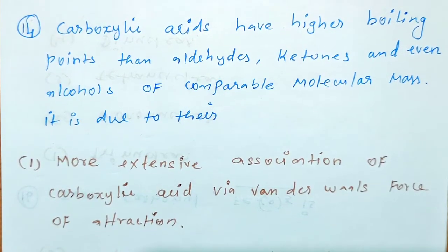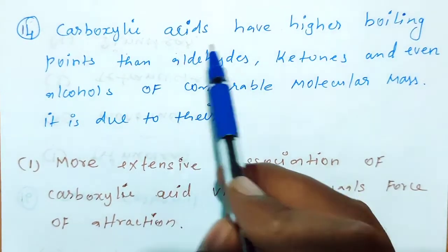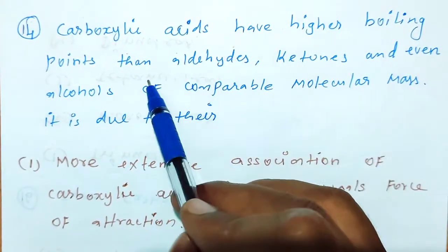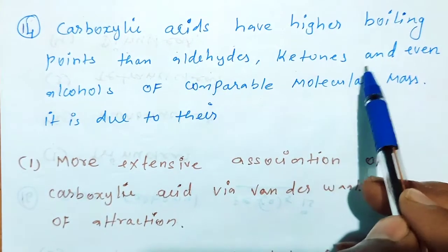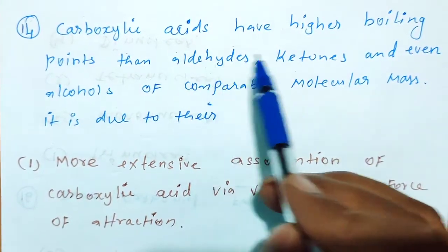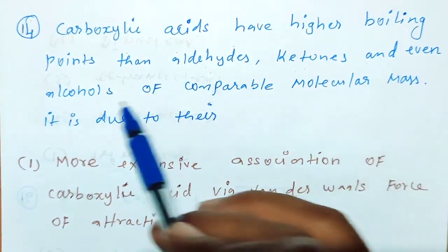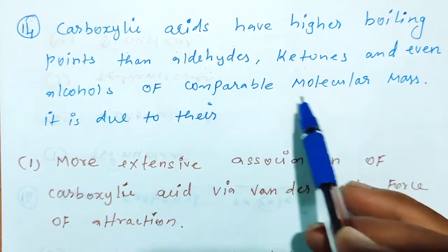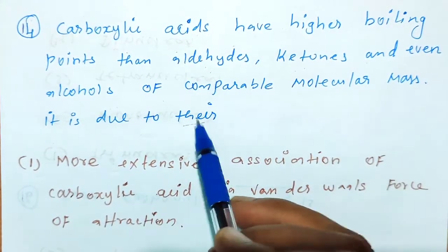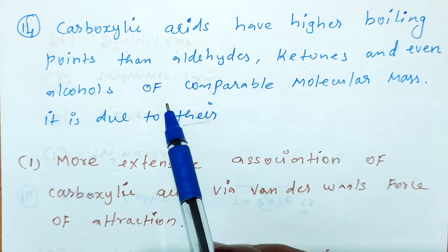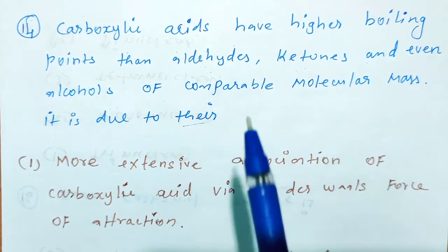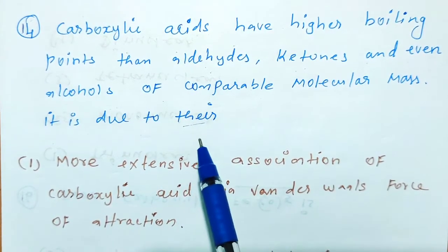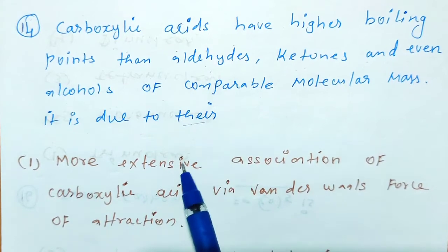You see the next question. Carboxylic acids have higher boiling points than aldehydes, ketones and even alcohols of comparable molecular mass. Generally, carboxylic acid has a higher boiling point than aldehyde, ketone, even alcohol. Why?